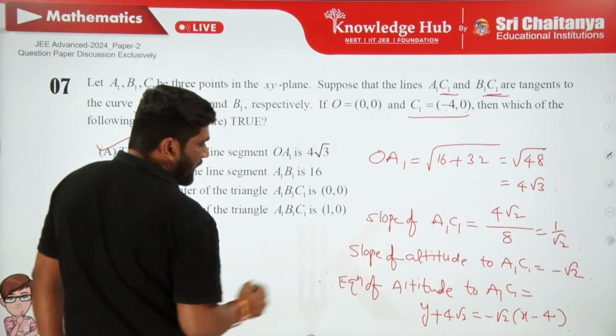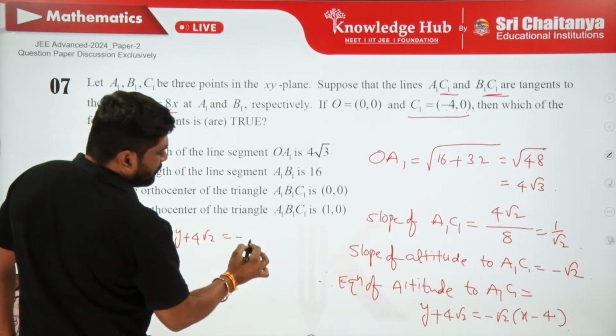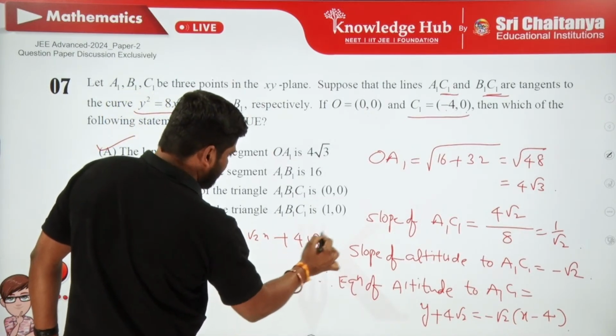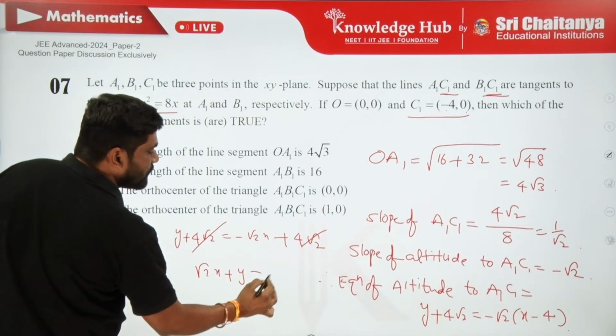It can be written as y plus 4 root 2 equal to minus root 2 x plus 4 root 2. These two get cancelled. Therefore, root 2 x plus y is equal to 0.